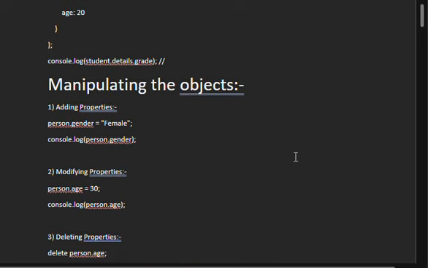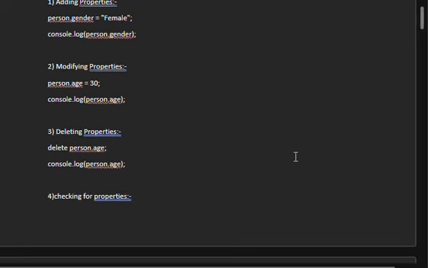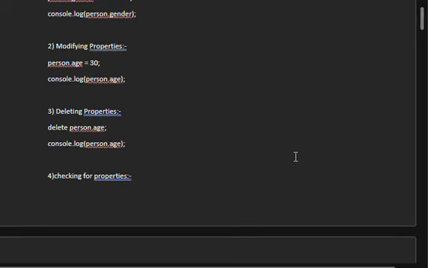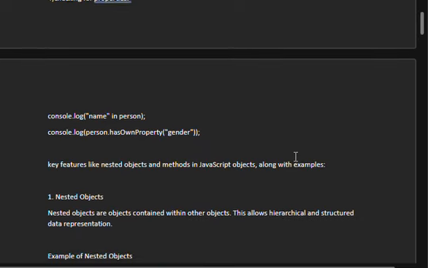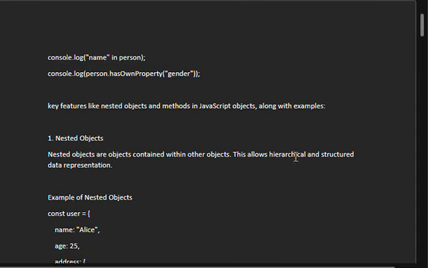Next one is manipulating objects. To manipulate objects we use adding properties, modifying properties, deleting properties, checking for properties, etc. Key features like nested objects and methods in JavaScript, along with examples.